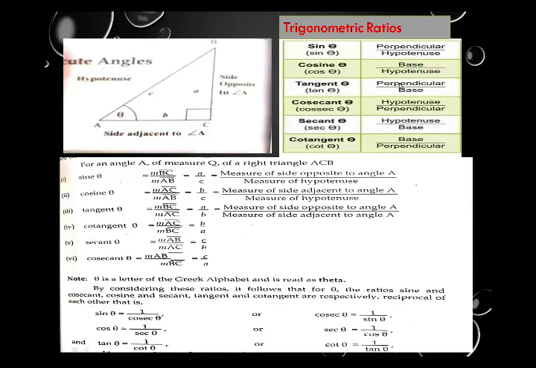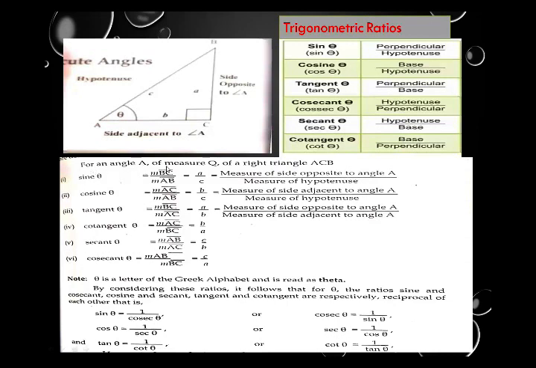Tangent is the relation between perpendicular upon base. Cotangent is the relation between base upon perpendicular. It means tangent and cotangent are inverse to each other. It means sine, cosine, and tangent are basic trigonometric ratios, whereas cosecant, secant, and cotangent are reciprocals of these. Now, by using the same triangle, we will find sine theta and the others.